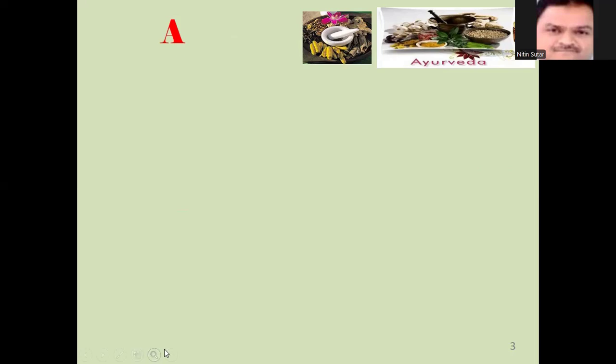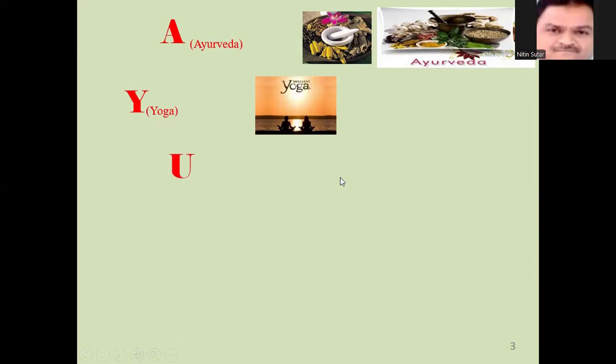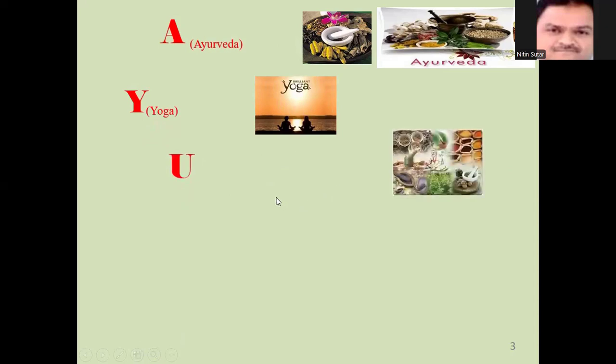So A stands for Ayurveda. The second one is Y. Y is nothing but the yoga exercise, which also plays an important role in having a healthy life. Y stands for yoga. U stands for the Unani system of medicine, where importance is given to the four humors, on which the treatment of the Unani system is based.